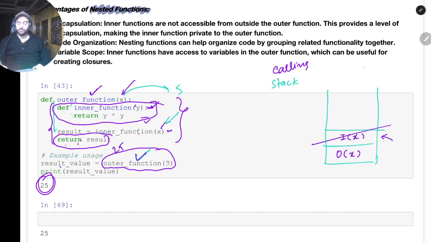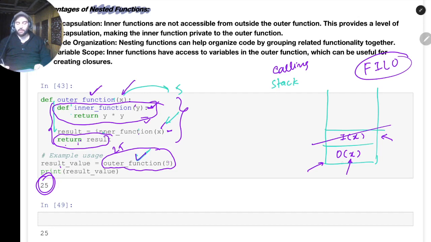If you know that stack is a data structure in which whatever goes in first comes out last, we call it first in, last out. For example, here we can see that outer was the first call we made, but it will be popped at the end. So this is called the FILO data structure: first in last out, or last in first out. Whatever goes in last comes out first. That's why it's called a stack, we are stacking things. If you see a stack of plates, the plate we put at the bottom first is the last one we pick up, because there are plates stacked on top of it. So this is called the calling stack.